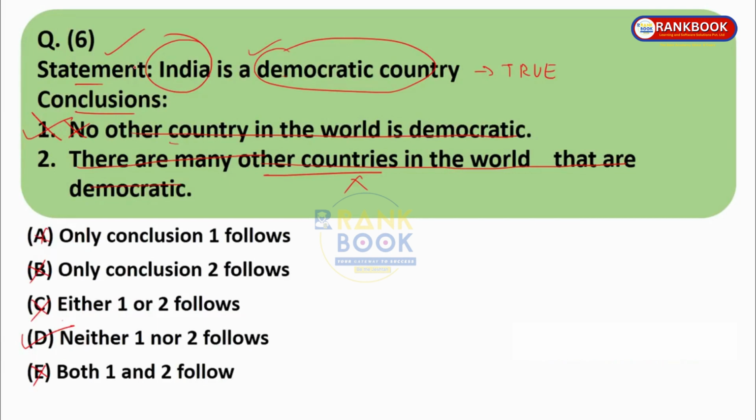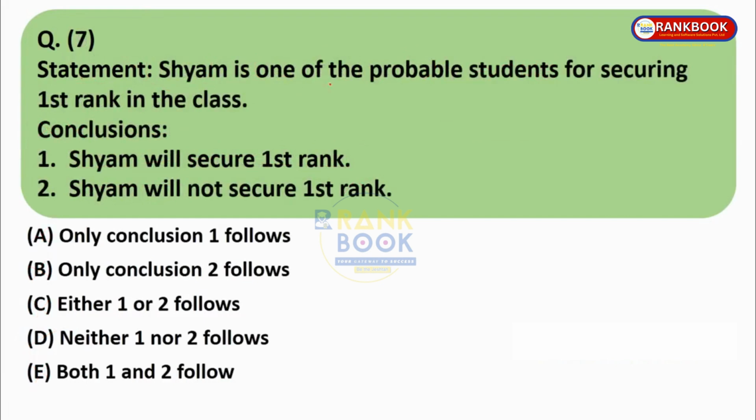Moving to question number 7. Statement: Shyam is one of the probable students for securing first rank in the class. Conclusions: Shyam will secure first rank. Shyam will not secure first rank. Now over here, you will get confused. Okay, what to mark? And in this confusion, you might also think that this is to confuse me. The answer must be neither 1 nor 2 follows.